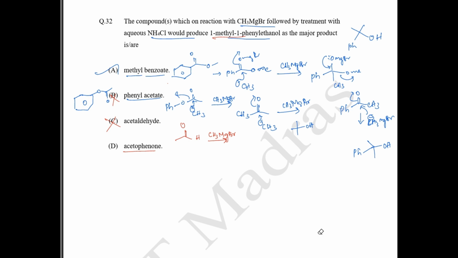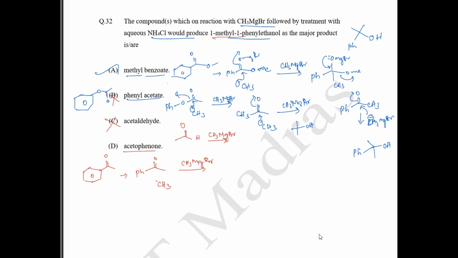Next, last you have your acetophenone. So what is the acetophenone structure? This is going to be your acetophenone structure. Okay, so how else can we rewrite this? You can rewrite it as PH double bond O CH3. Okay, so now if we treat this with Grignard reagent MgBr. See, in the question they didn't mention how many moles of Grignard reagent react. So you can treat it with excess Grignard reagent also.